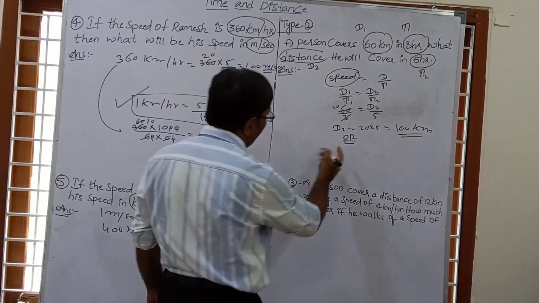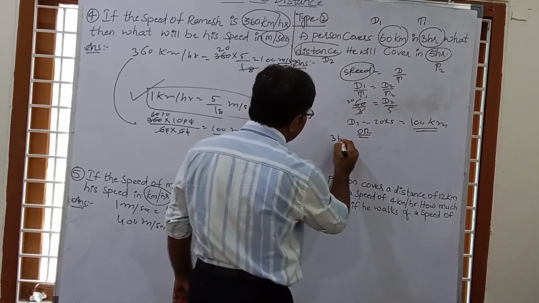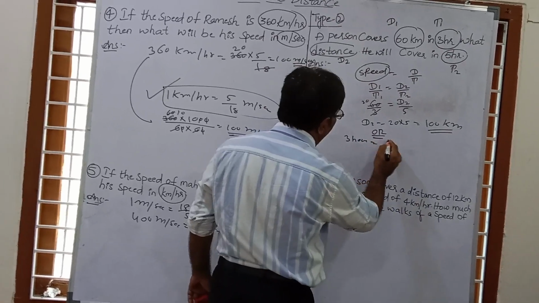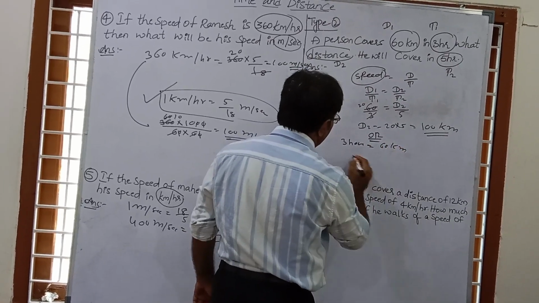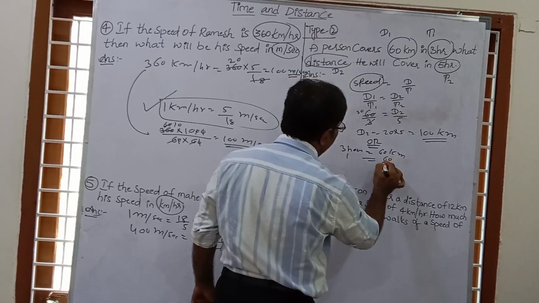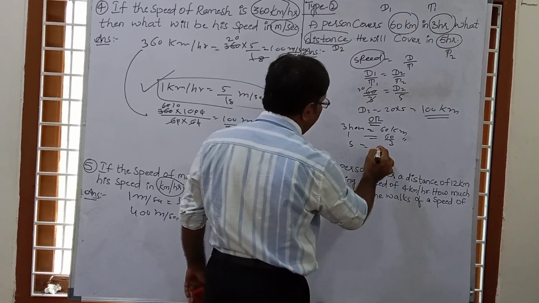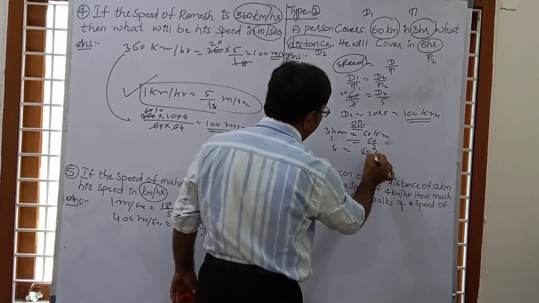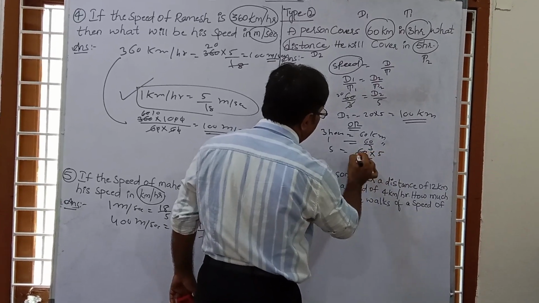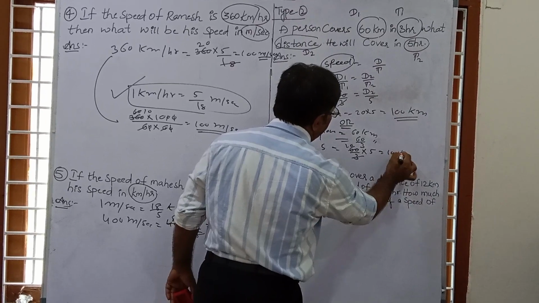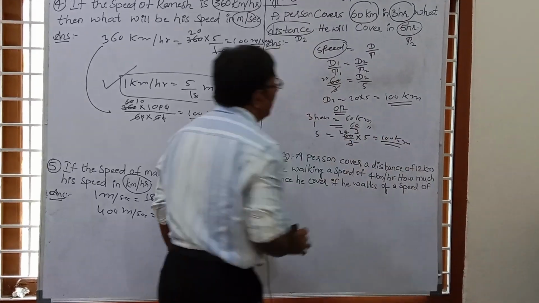60 kilometer. If we solve this question like this, 3 hours equal to 60 kilometer, so 1 hour equal to how much? 60 by 3 kilometer. So 5 hours equal to how much? 60 by 3 into 5. So 3 twos are 6, this is 100. So in this way we can also find the answer.